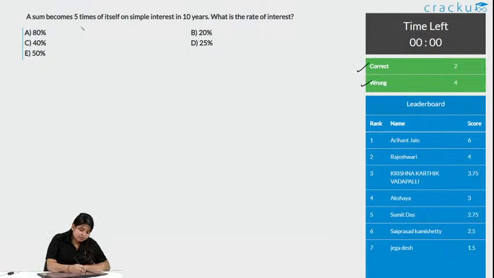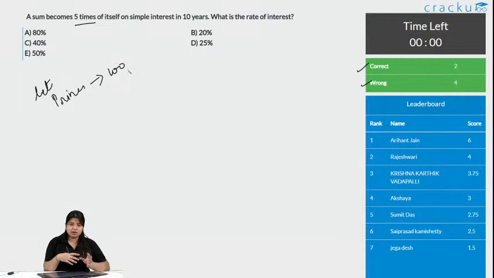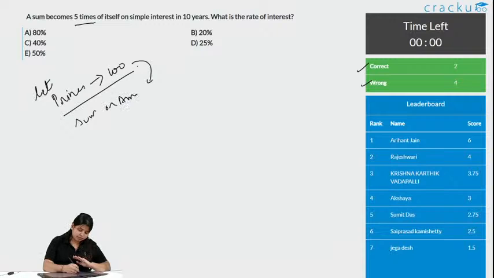So, a sum becomes 5 times. So, let the principal be 100. You can take x also, but again let us not complicate it. So, I am taking it to be 100. To make this principal 5 times, that is the sum, or you can say amount, amount is equal to 500. What is amount? Amount is always principal plus interest. So, principal plus interest is 500.